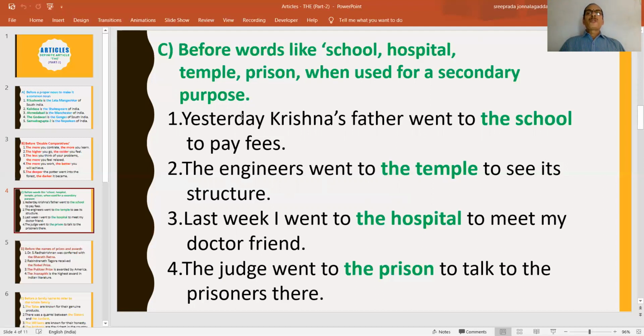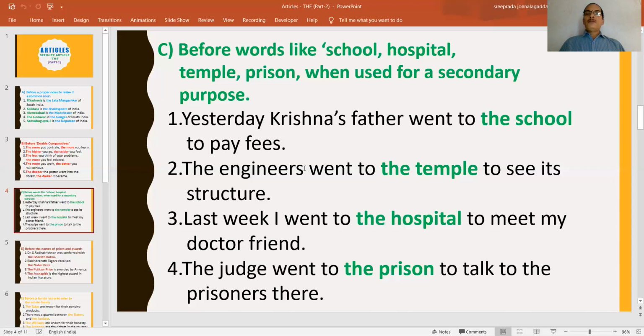We are visiting them for a secondary purpose. That means other than a primary purpose. For example, yesterday, Krishna's father went to the school to pay fees. So Krishna's father did not go to school to study, but to pay the fees. That's why we have to say "the school". Krishna's father's visiting the school is a secondary purpose, not a primary purpose.